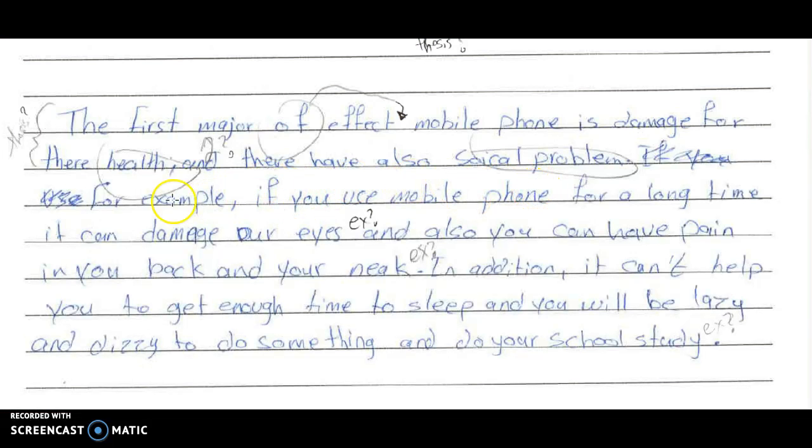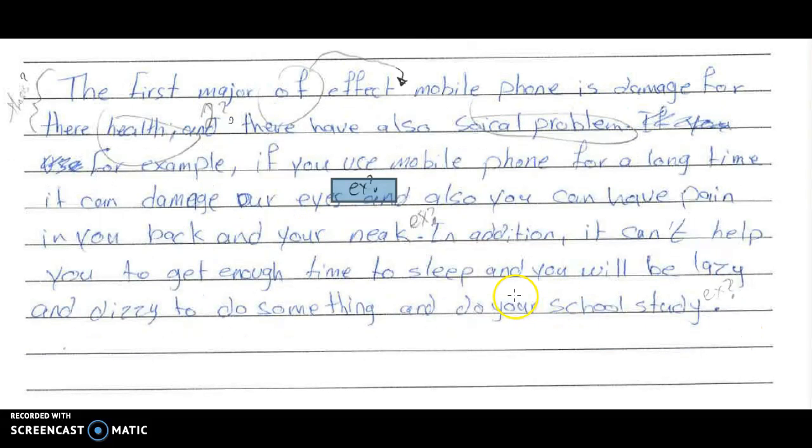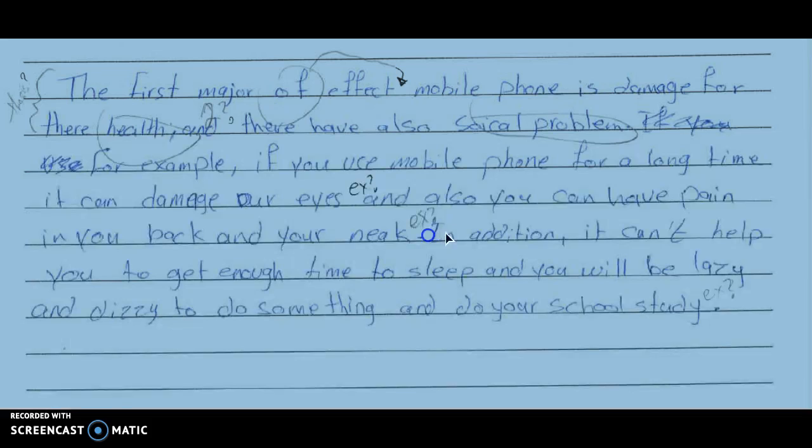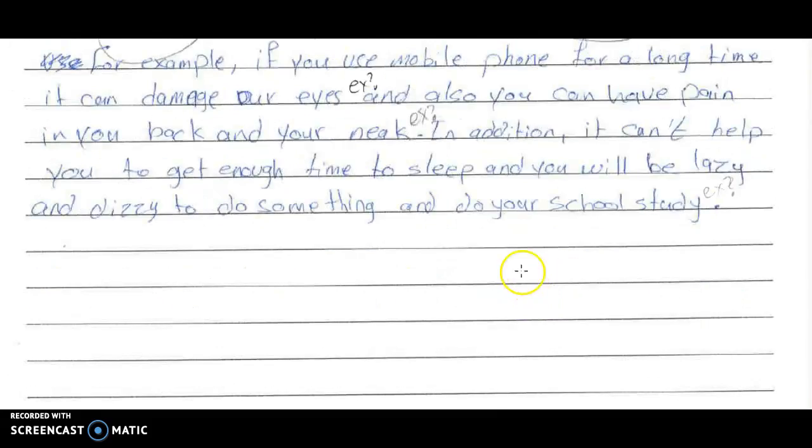Here you're giving examples. Make sure you give a point and then give an example. Here you're missing an example as well, and here. So your body paragraph, this is way too short. And just by adding these three examples would definitely make it a lot better.